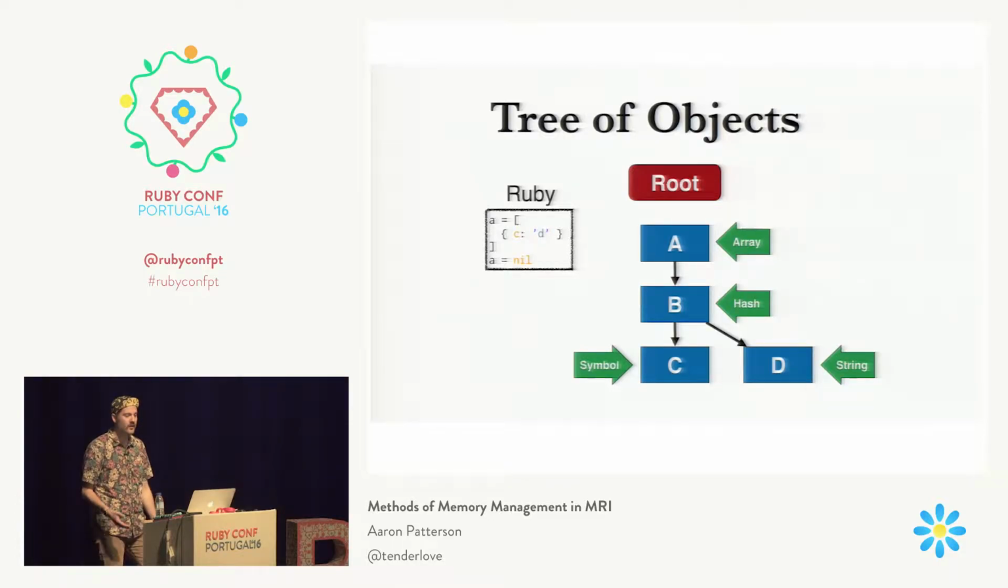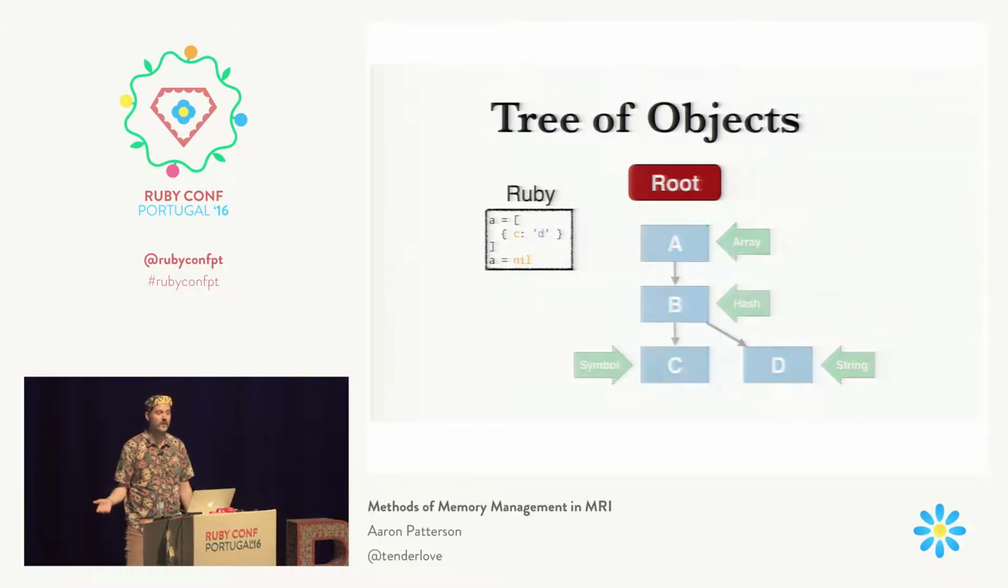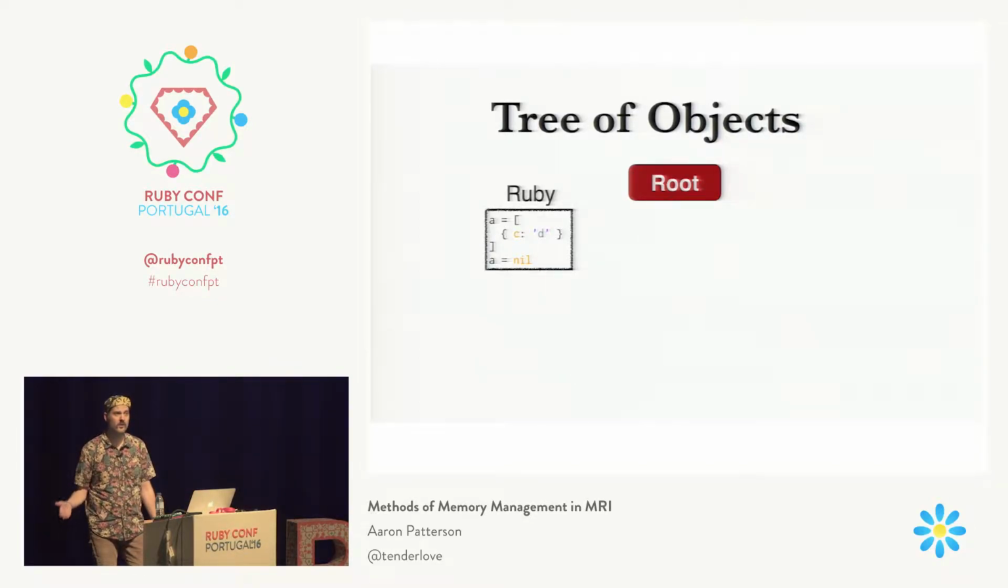So in that case, the garbage collector has to find all of these nodes that are no longer attached to the root and then free them. So that's what the garbage collector's job is to do, is to find those unlinked nodes and free them.